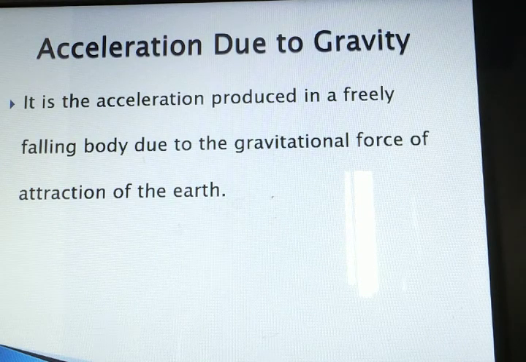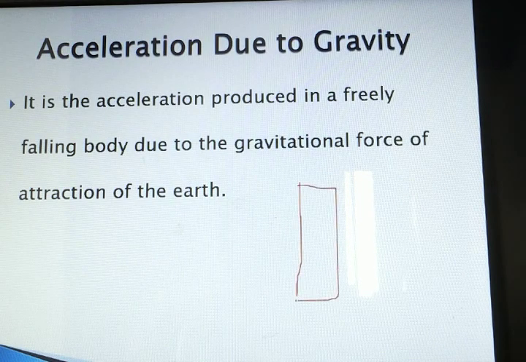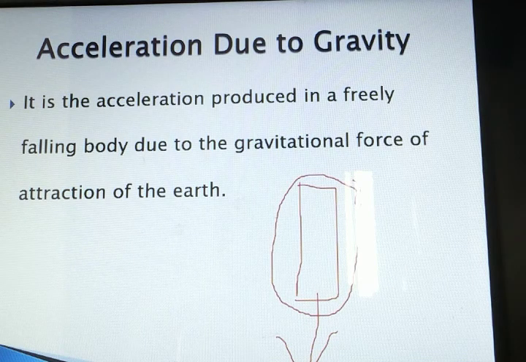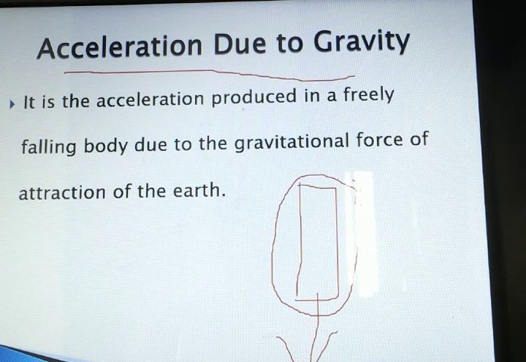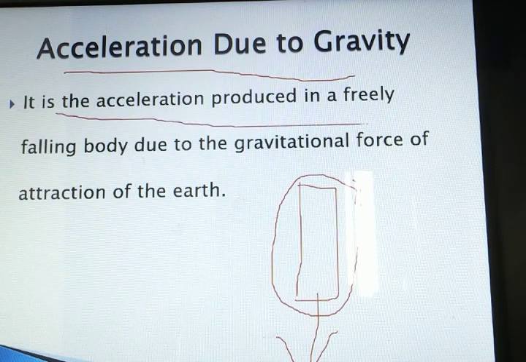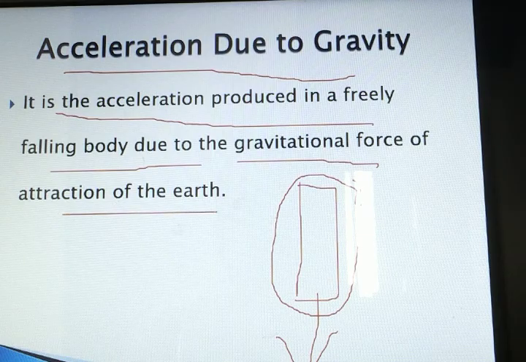Acceleration due to gravity. Whenever any object is falling down, take for example this object is thrown, it will fall down. So at that time it is also having some sort of acceleration, but this acceleration has been created due to gravitational force. So this has been named acceleration due to gravity. Okay, it is also one type of acceleration only. It is the acceleration produced in a freely falling body due to the gravitational force of attraction of the earth. I hope that everybody has understood.